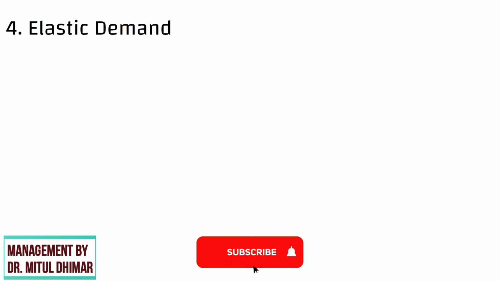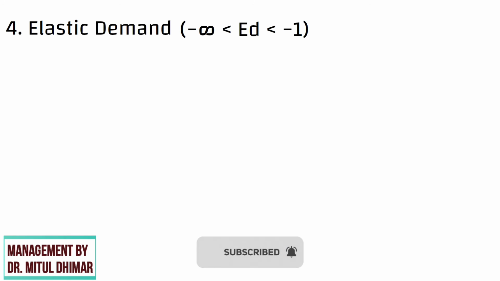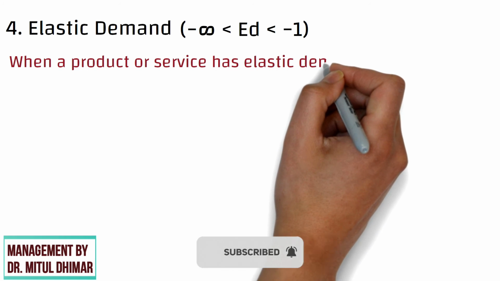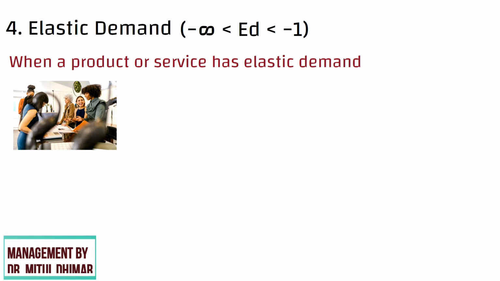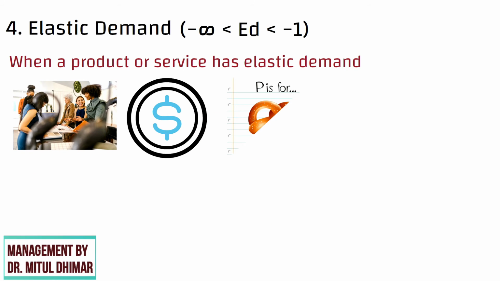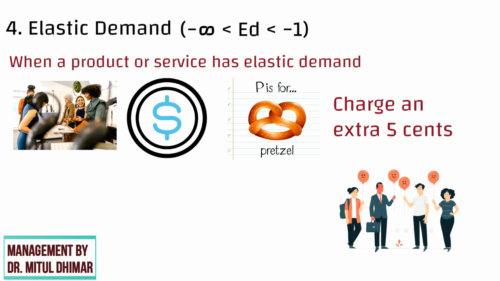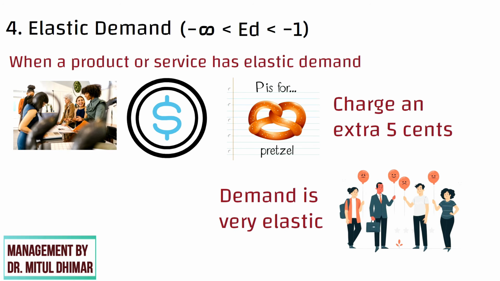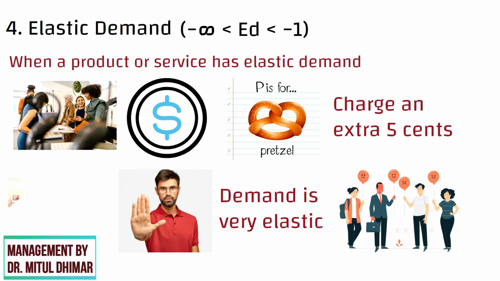Elastic demand, where elasticity of demand is more than -infinity but less than -1. When a product or service has elastic demand, it means that customers are very responsive to price. For example, if the local pretzel store starts charging an extra 5 cents and it loses half its customers, we can conclude that demand is very elastic. Consumers are unwilling to spend more and therefore go elsewhere instead.